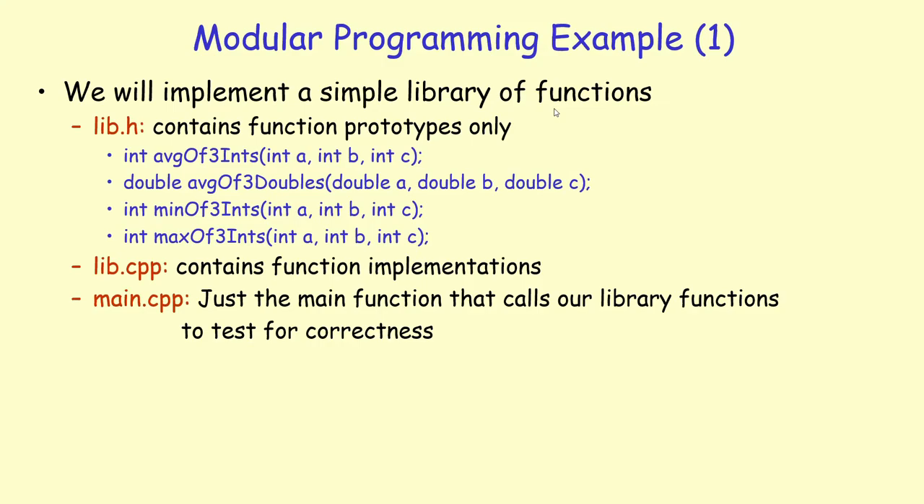So to illustrate how you can implement your own libraries, what I did in this example was I have these 4 functions: average of 3 integers, average of 3 doubles, minimum of 3 integers, and maximum of 3 integers. I have created 3 files. One is lib.h that contains the prototypes, the definitions for these functions. Lib.cpp contains the actual implementations of these functions. And main.cpp, this is just a driver program to test the library functions for correctness.